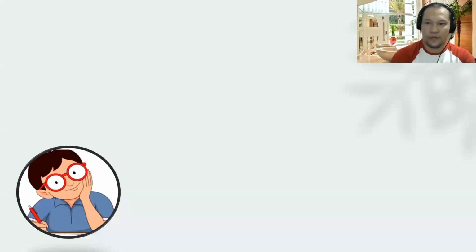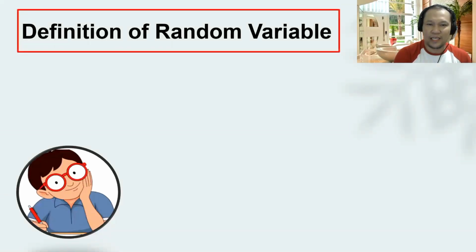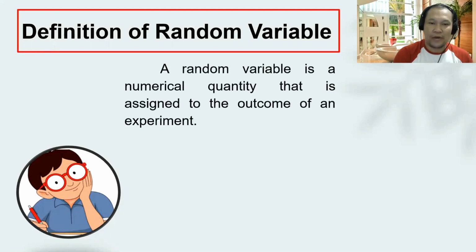Therefore, from that concept, let's go with the definition of random variable. A random variable is a numerical quantity. 0, 1, and 2 are the random variable values that we assign to the given number of heads from the previous activity.